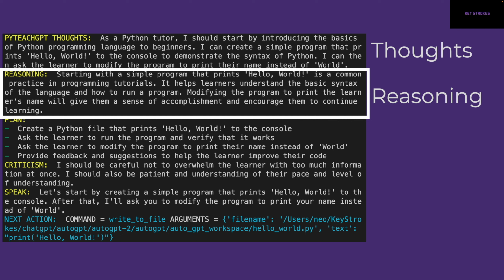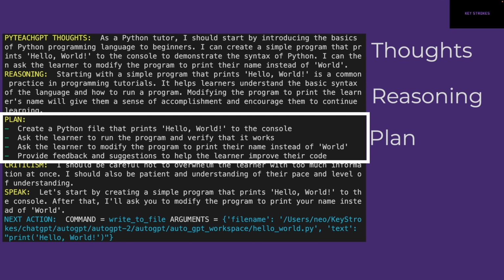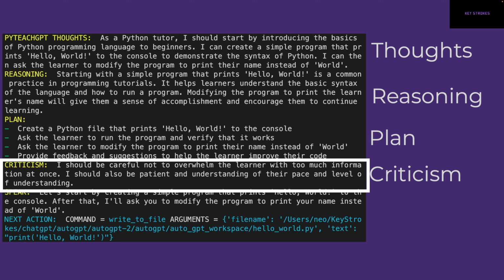And then based on that thought, it creates a plan which will help accomplish the goal. In this case, one of the points of the plan is to create a Python file that prints hello world to the console. It also criticizes itself, and it clearly says that it needs to be careful to not overwhelm the learner with too much information at once. So it's a very understanding bot, which is amazing.